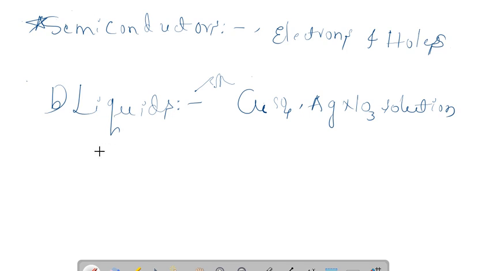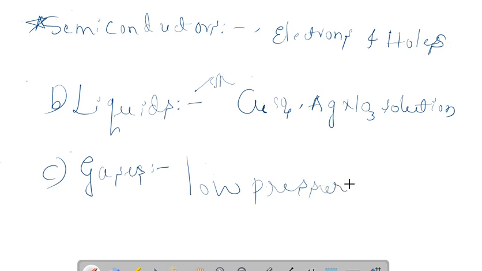Gases, on the other hand, behave as insulators of electricity. Insulators in the sense they do not conduct any electricity through them. But they get ionized and become conductors at low pressure. At low pressure, they get ionized and become conductors.